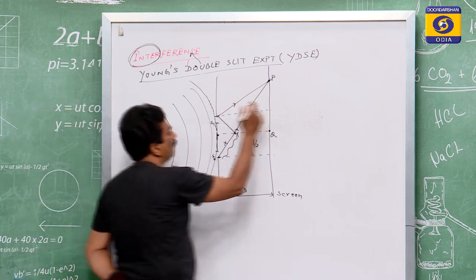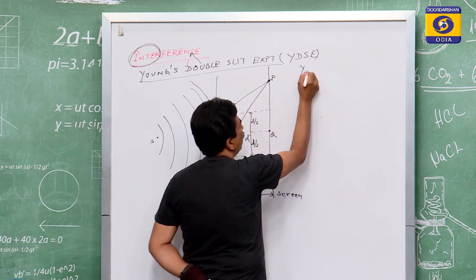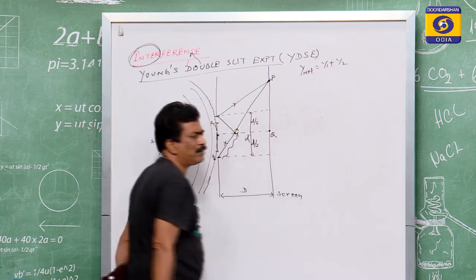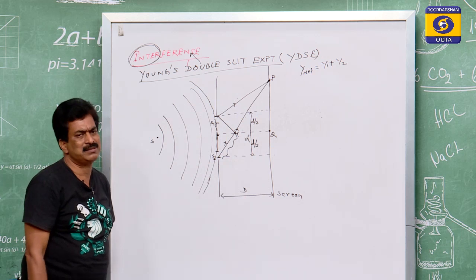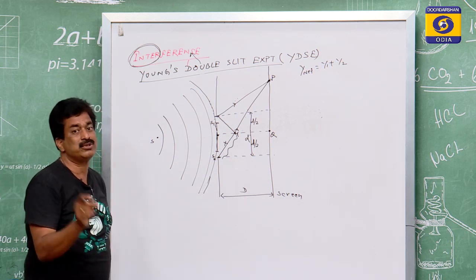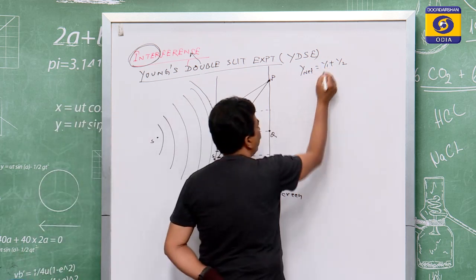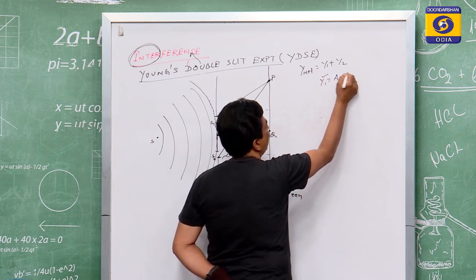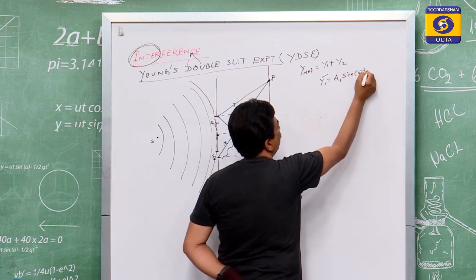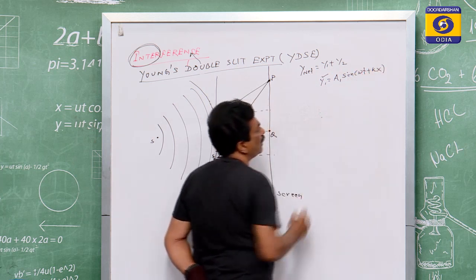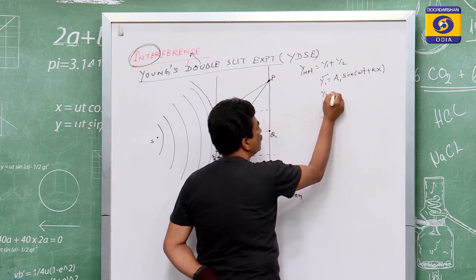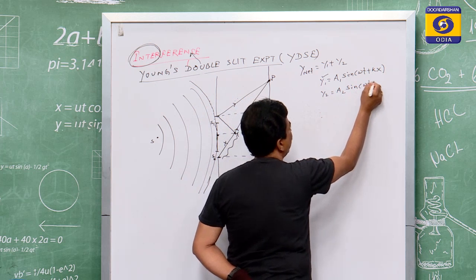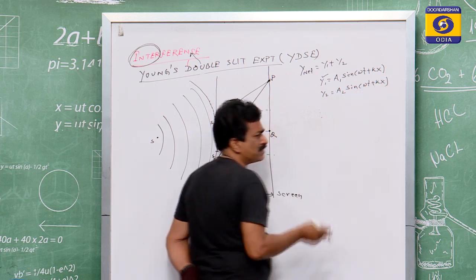In interference, you know that the net displacement is equal to the sum of the individual displacements, which is the superposition principle. So here y1 is a displacement, let that be equal to a1 sin(omega t plus kx), and y2 is equal to a2 sin(omega t plus kx), is its form.